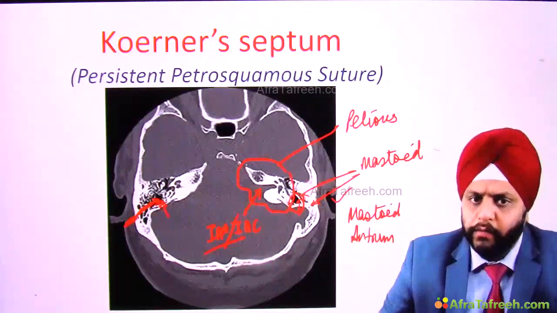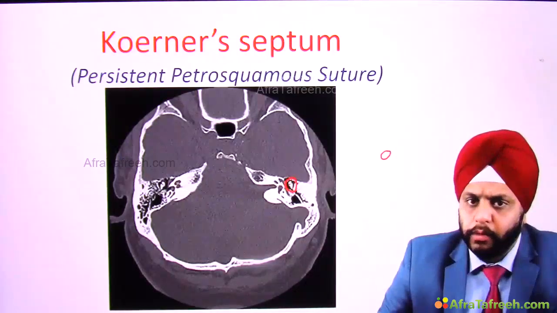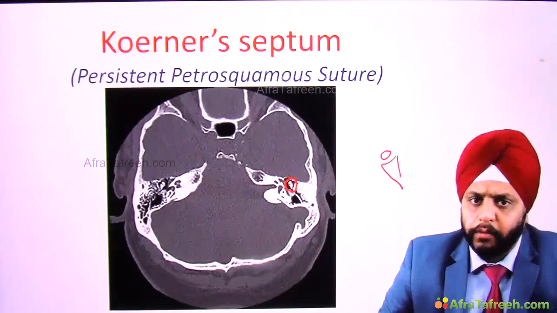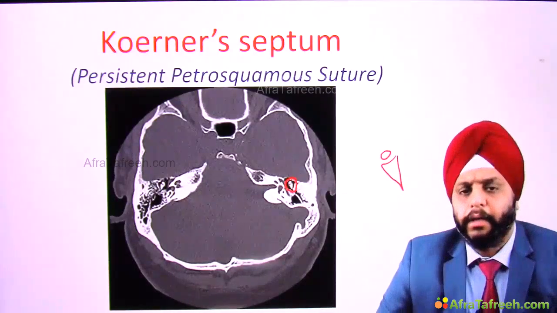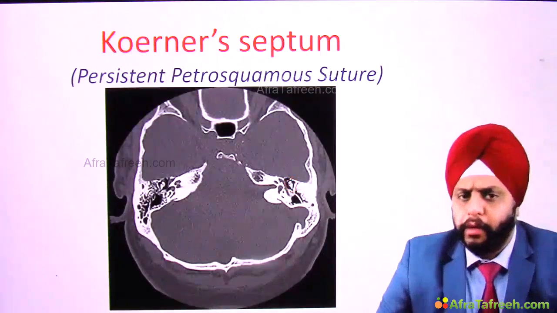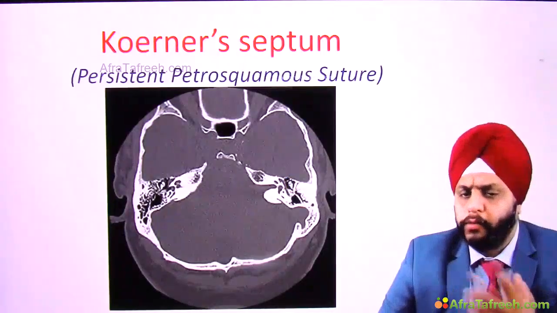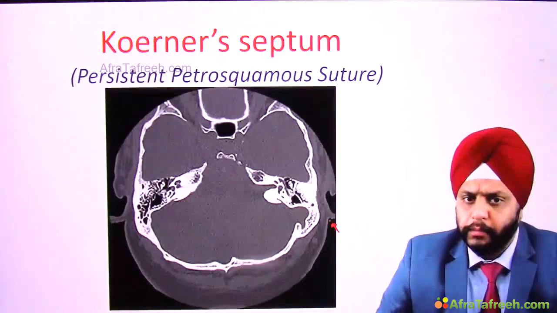Now we can see over here also the ice cream cone appearance. That is the ice cream cone appearance of the ossicle. So this part is there for the middle ear, right? Now let's say we want to do a surgery and we want to open the mastoid antrum on this side. So once again, I give an incision, I cut the skin, I reach the bone and I start drilling